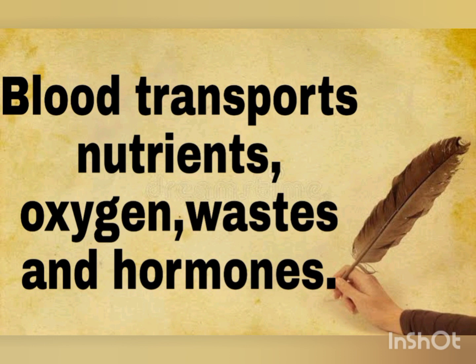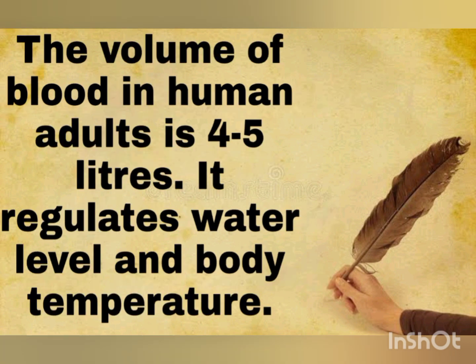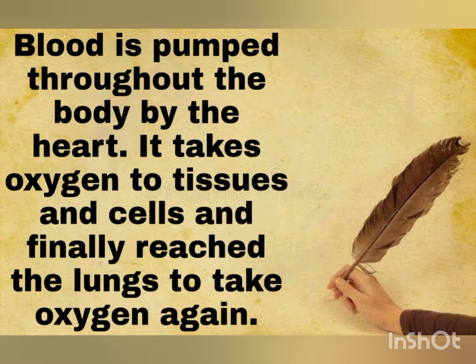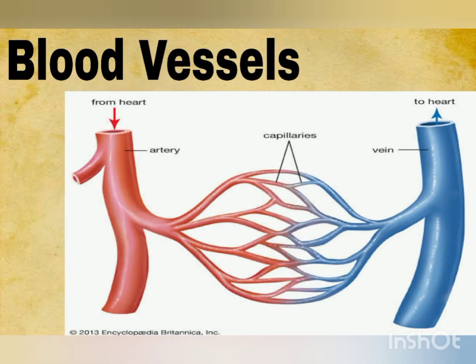The function of the blood is to regulate the water level and maintain the body temperature. It is pumped throughout the body by the heart. It takes oxygen to the tissues and cells and finally it reaches the lungs.